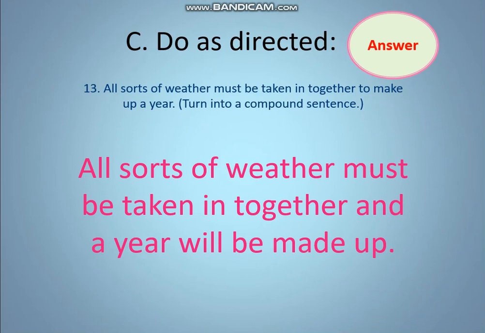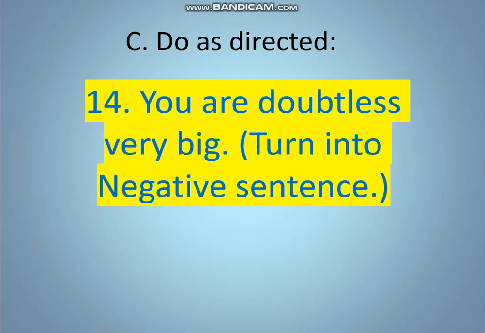Next, number 13, it is the answer. All sorts of weather must be taken in together and a year will be made up. That is, a year is the subject, and will be made up is the finite verb. In this way the conjunction and tells us it is a compound sentence, because there are two independent parts, independent clauses.